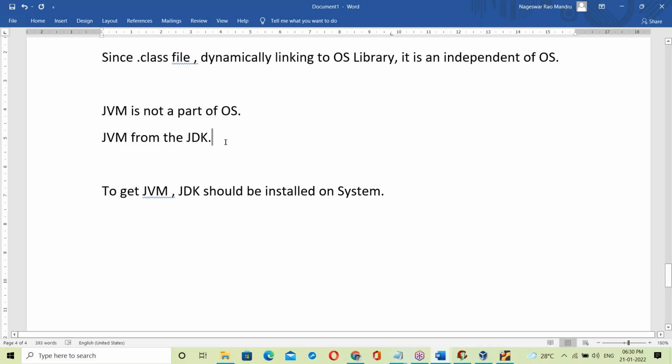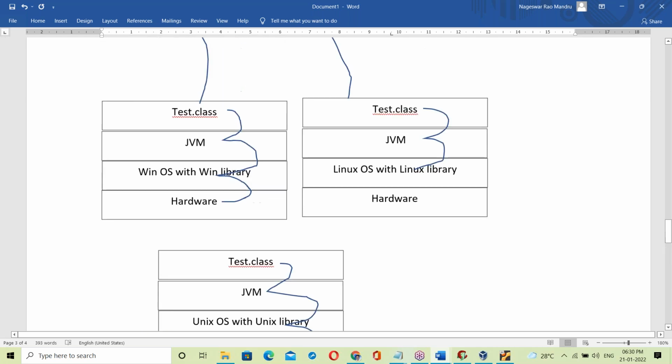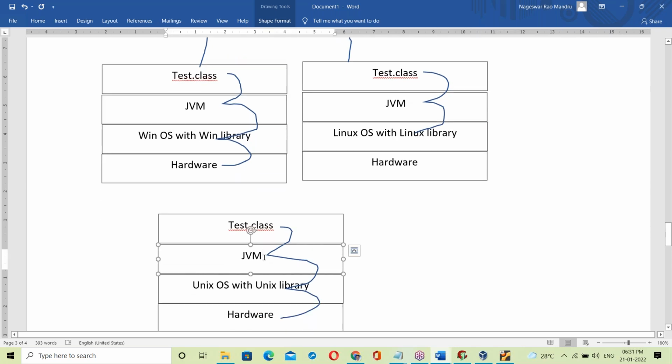JVM comes from the JDK. In order to get JVM, the JDK software should be installed here. Once JDK is installed, you can get JVM. That's it. Next. So JVM is not a part of OS. JVM comes from the JDK software, Java Development Kit.